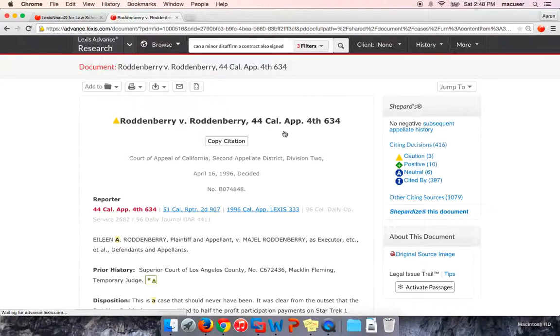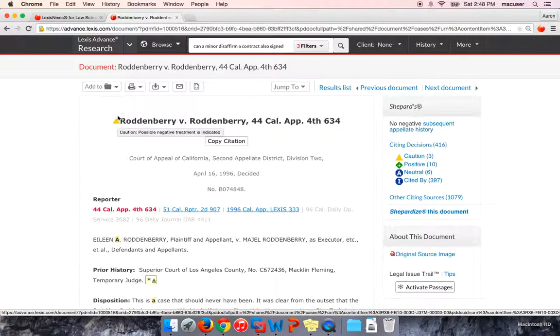And like I mentioned, the third tool to expand your case law is Shepardizing. So you can either click on the Shepard's symbol on the case itself, or over here in the Shepard's preview, you can go ahead and click on Shepardize this document. Both will pull up the full Shepard's report.